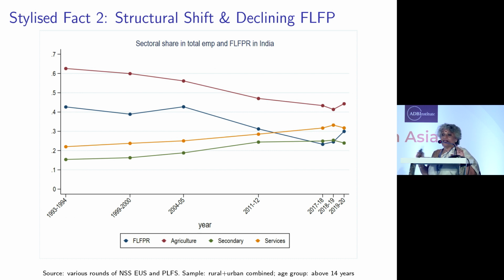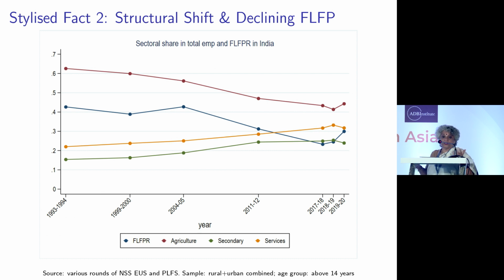This is different from the level story. So this is only the decline story, right? So we wanted to see why is it that these two lines are parallel, and what does it tell us about the changing nature of labor demand, and how that affects women.